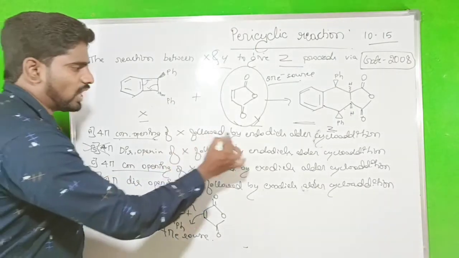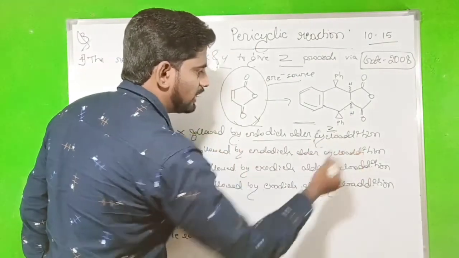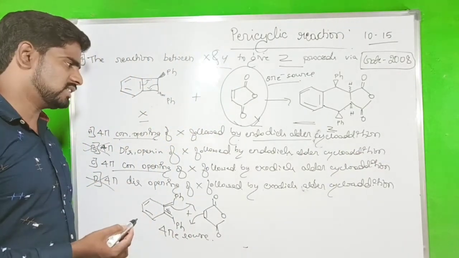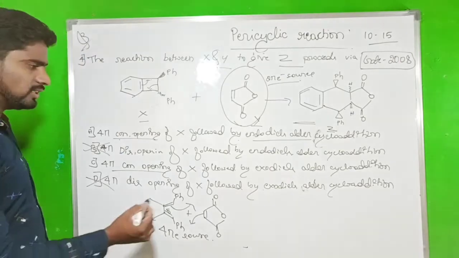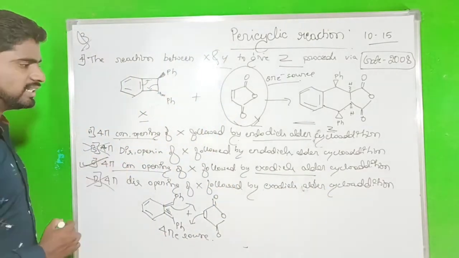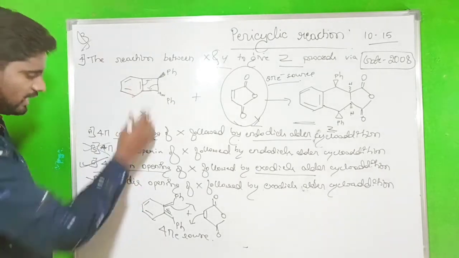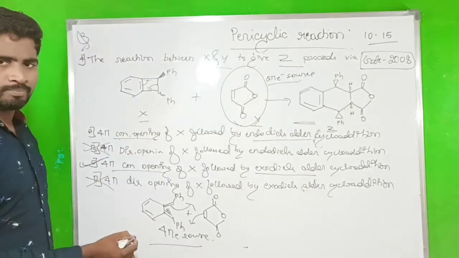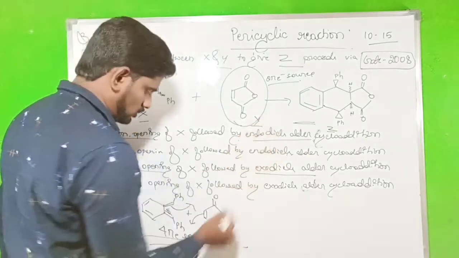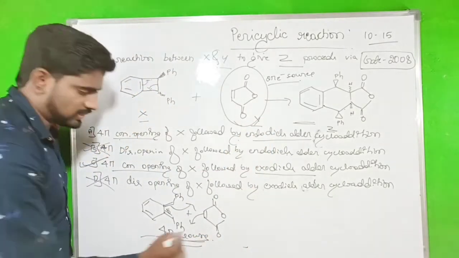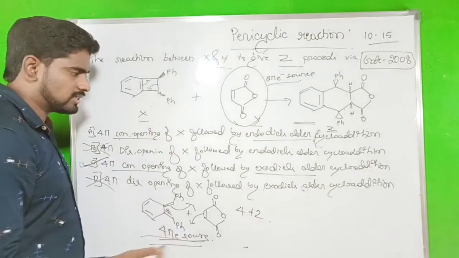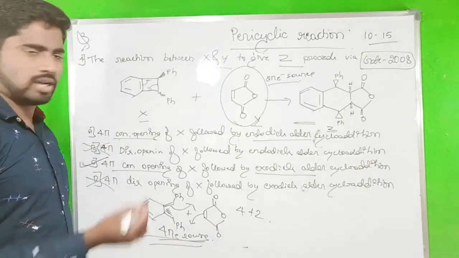Then X is followed by an endo Diels-Alder cycloaddition. I will tell you in a later class about cycloaddition reactions. Here I directly showed that it is an exo Diels-Alder reaction. The correct option is C. The question arises from two concepts: one is the electrocyclic ring opening reaction and the other is the 4 plus 2 cycloaddition reaction. The two concepts have joined here. Okay, so now go to the next question.